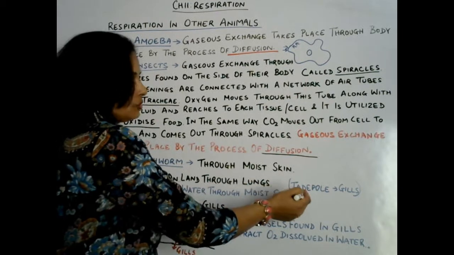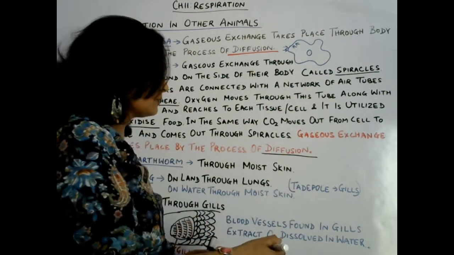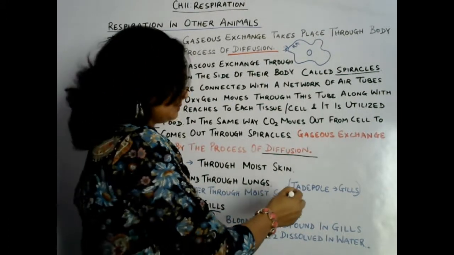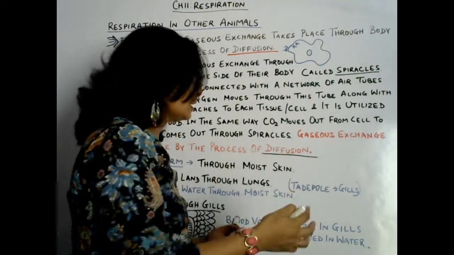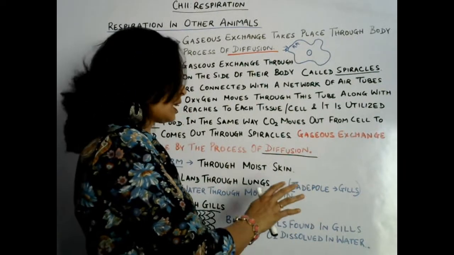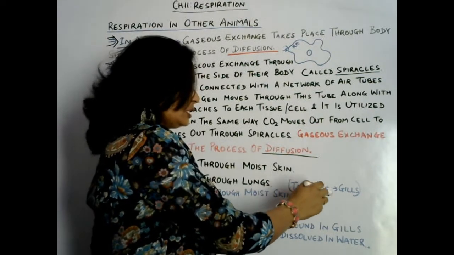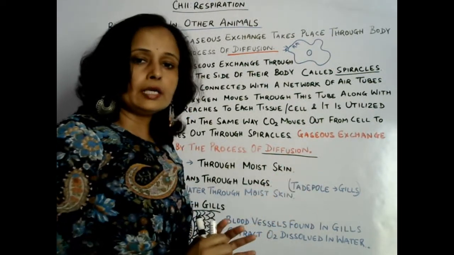And when the frog is found in its tadpole stage, that is its larva stage, the larva is developed inside water only, because the egg of frog hatches into a tadpole, and that is found in the water only.